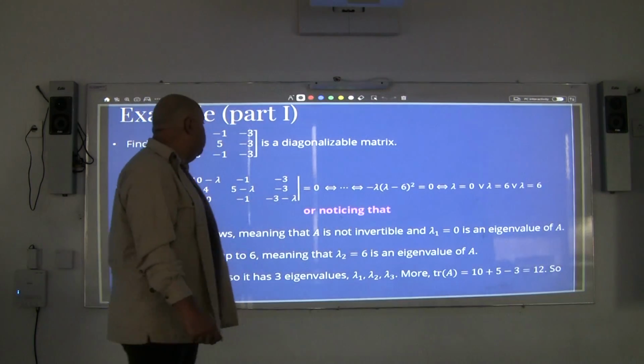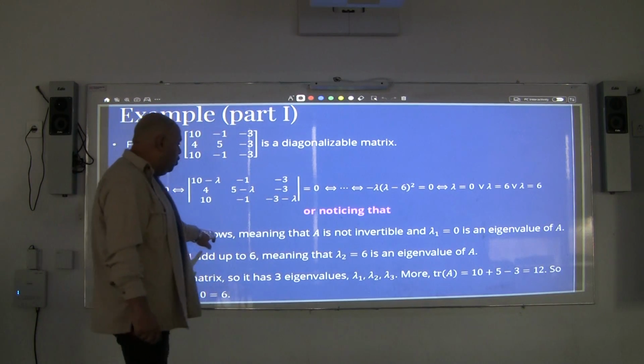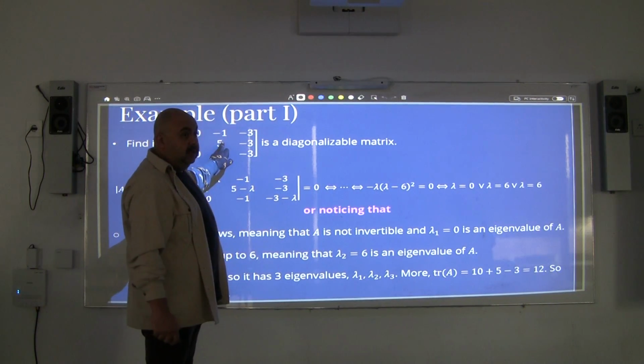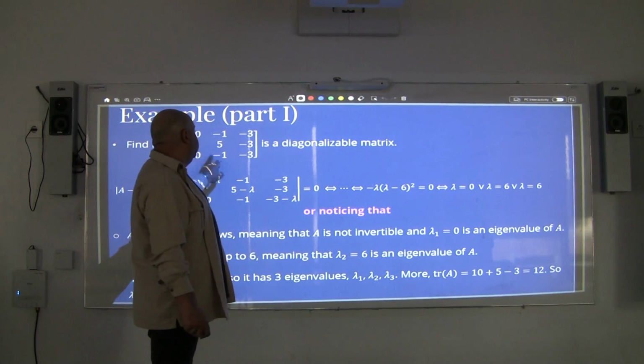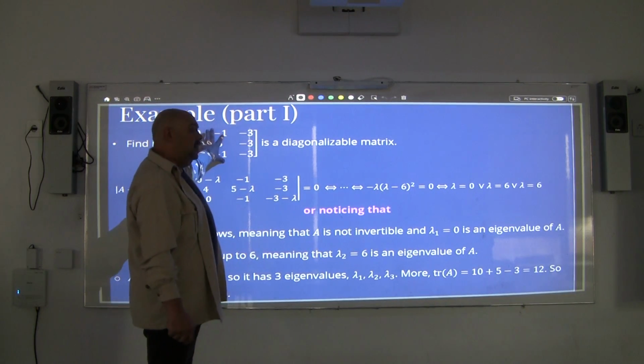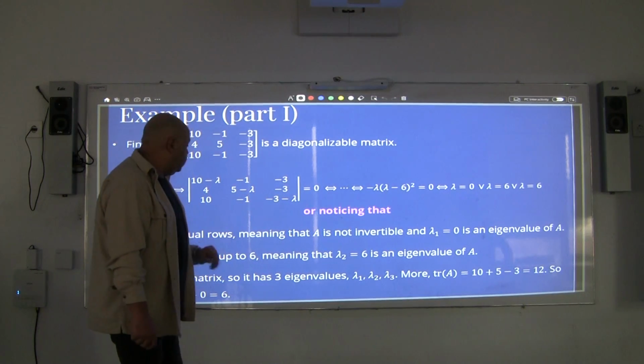Now I will go noticing that A has two equal rows. In the first row and the third row they are identical. In this case, this matrix is not going to be diagonalizable. And you will have two eigenvalues equal to each other.